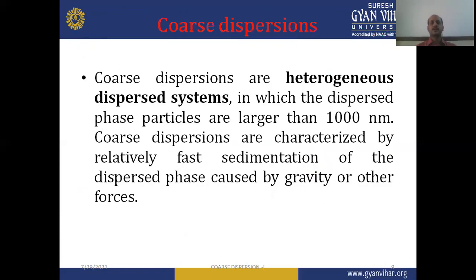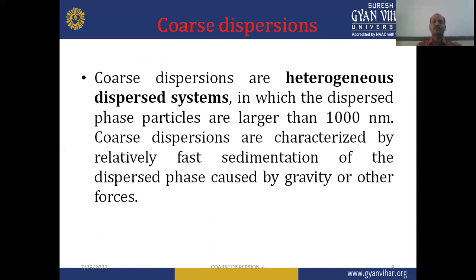When we go through the classification of dispersion systems, there are three classes: molecular dispersion, colloidal dispersion, and coarse dispersion, according to the particle size present in the dispersion system. In coarse dispersion, the particle size is greater than in colloidal and molecular dispersion.